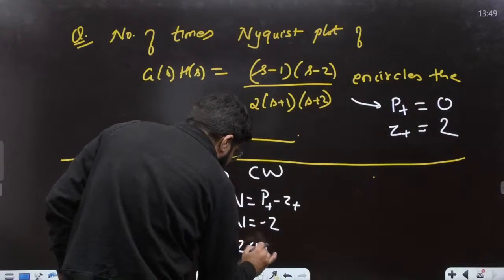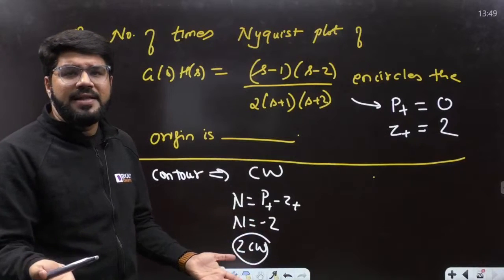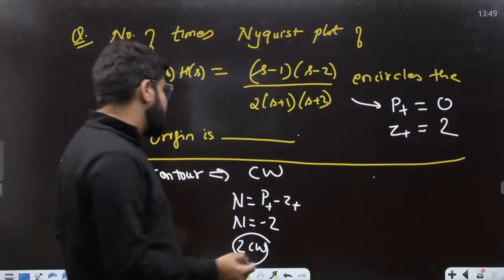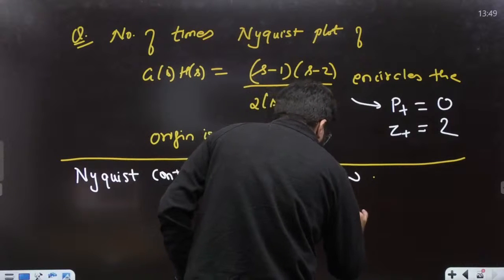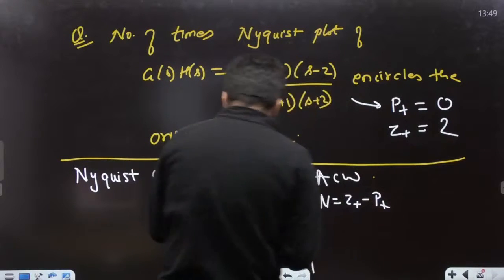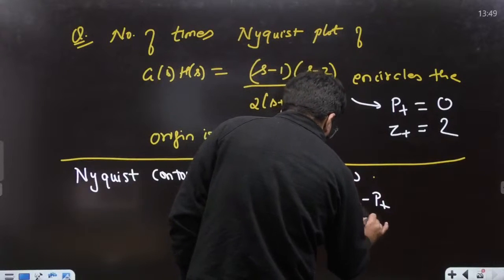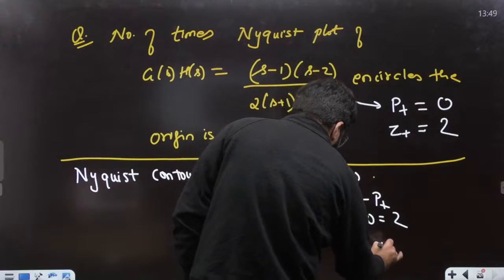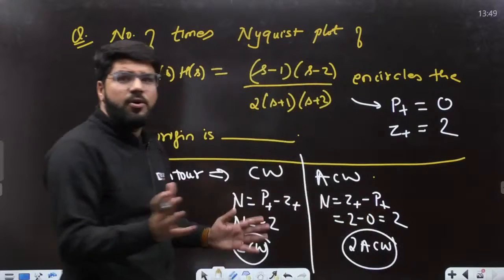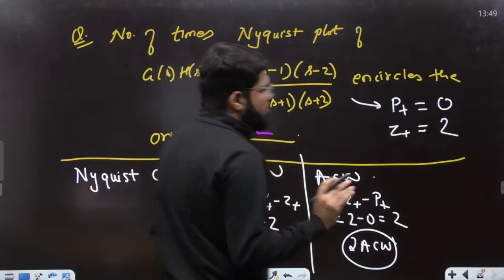That is 2 clockwise. Matlab, if the Nyquist contour is clockwise, there will be 2 clockwise encirclements, tracing the same direction as contour. If it is anti-clockwise, then we can use Z plus minus P plus, or you can change the sign of N. One and the same way, it's about your outlook about Nyquist. So N equal to 2, right? That is 2 anti-clockwise. So in any way, how many times it encircles the origin? The answer is going to be 2.